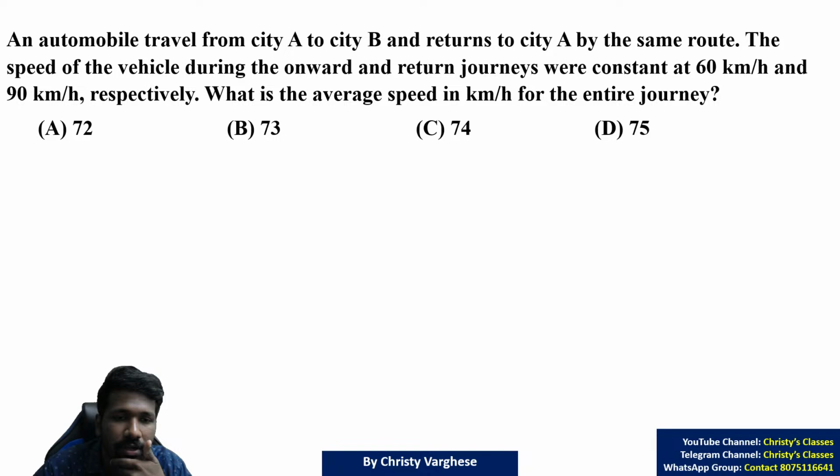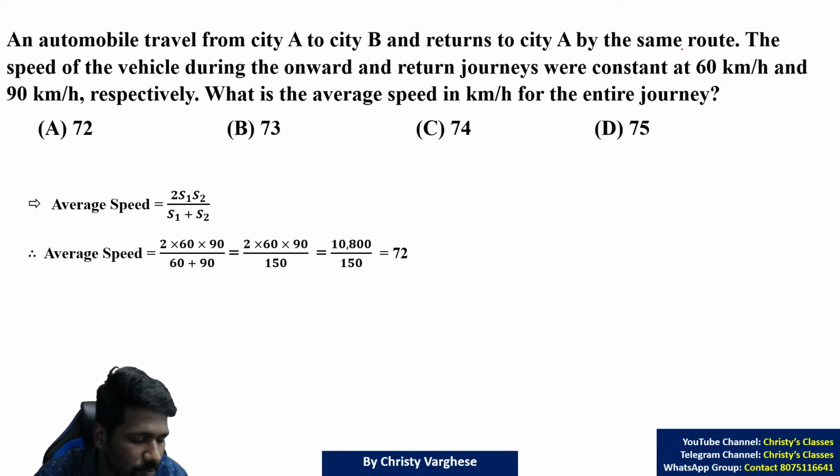Very good. Many of you got an answer. Super good. So you can use the formula itself directly. First speed and second speed are given, and the distances from A to B and B to A are the same. So you can use 2 times first speed into second speed divided by first speed plus second speed.